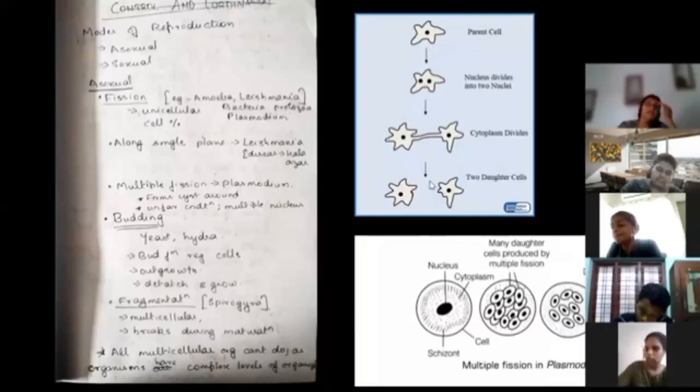They had given the sequence of nuclear division and then cytoplasmic division. You had to choose the right sequence. Okay, it was actually a complicated question. If I get it, I will share it out.